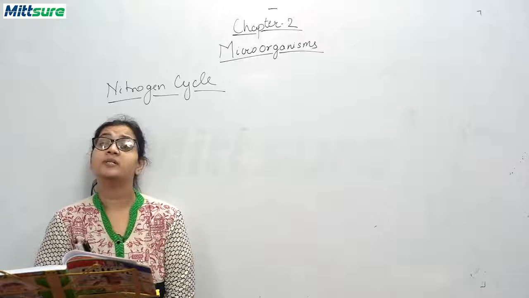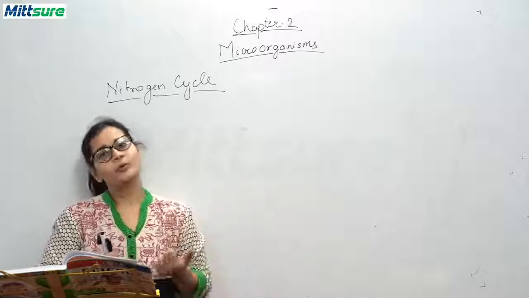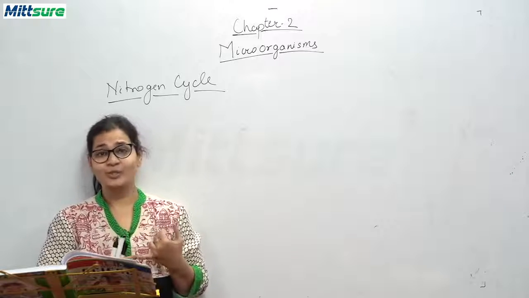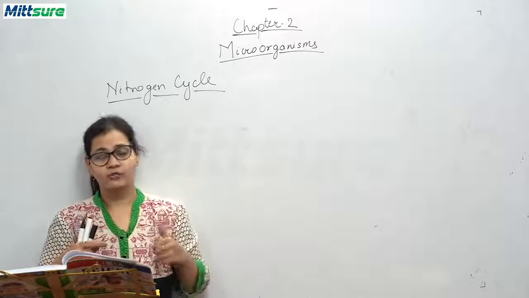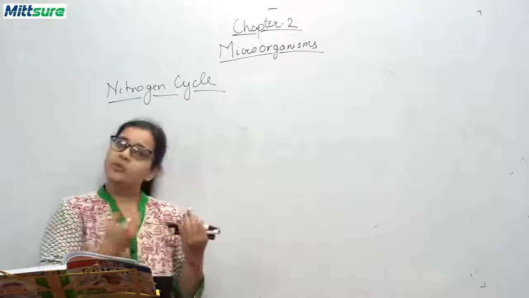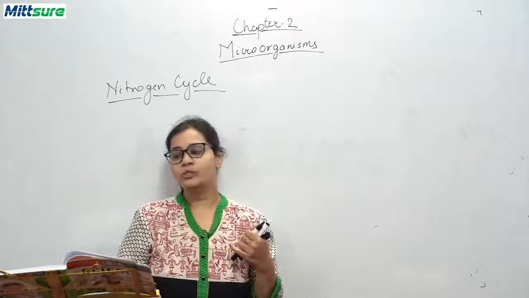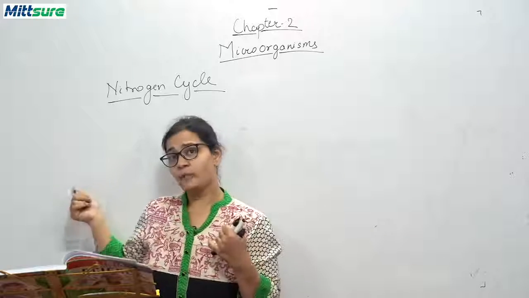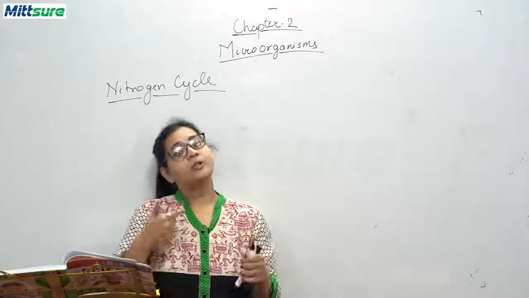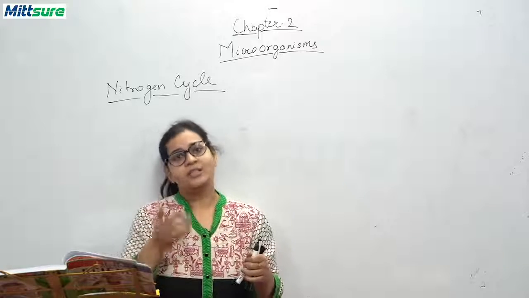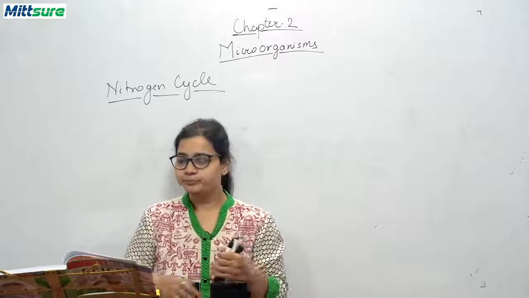That is, 78% of nitrogen is there. Now, we know that plants cannot directly use this free nitrogen available in our atmosphere. The rhizobium bacteria present in the root nodules of the legume crops convert this free nitrogen into ammonia, and this ammonia is used as a fertilizer by the plants for their growth.